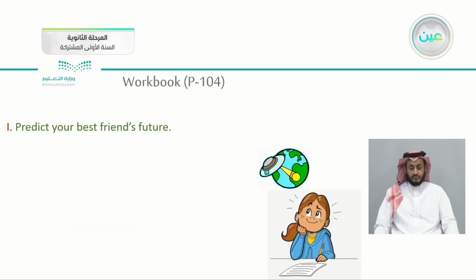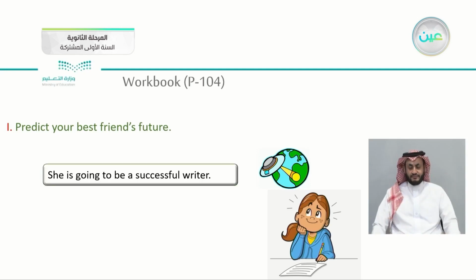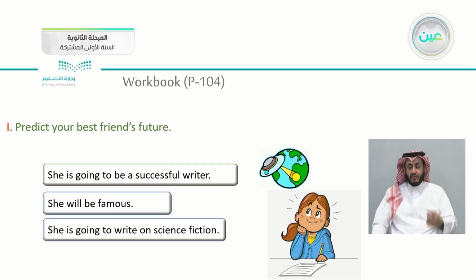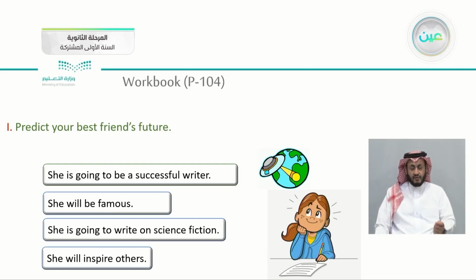How about here? My friend, she likes writing and writing science fiction. So I believe that she is going to be a successful writer. She will be famous. She is going to write on science fiction, and she will inspire us or others.